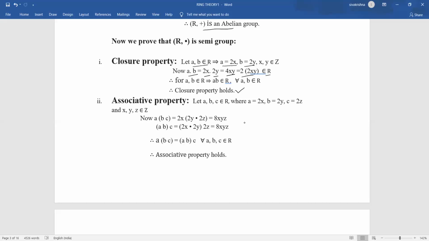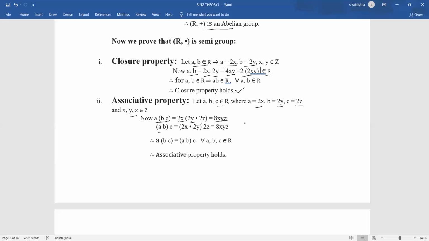Coming to the next property, that is associative property. For associative property, we have to consider three elements A comma B comma C belongs to capital R, where A is equal to 2x, B is equal to 2y, and C is equal to 2z, where x comma y comma z are integers. Now I am considering A into BC. If you multiply all these elements, we get 8xyz.